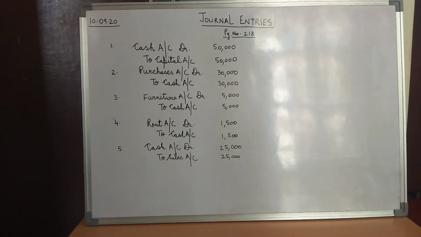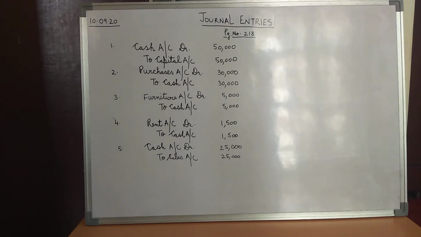So children, in this entry, what are the two accounts involved? The two accounts involved are cash and capital. How? Mr. Chatterjee is a proprietor. He is bringing cash into his business. So what is coming into the business, children? Cash is coming into the business. We know that cash is part of the tangible assets. It is part of the real accounts. So children, in this, cash account would be debited.